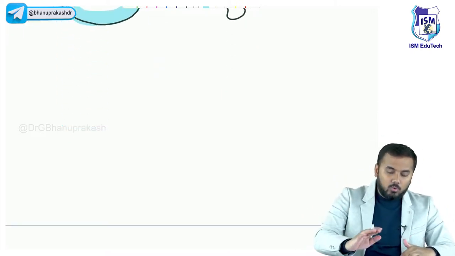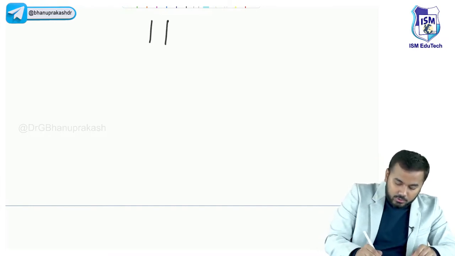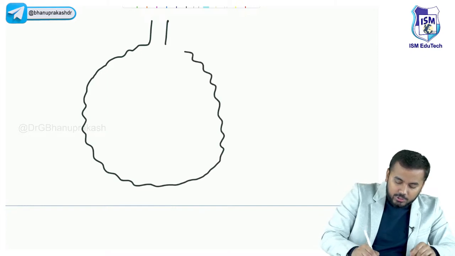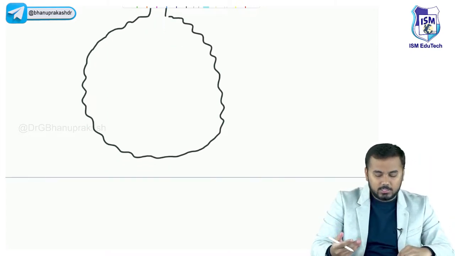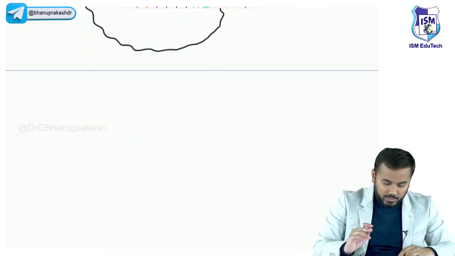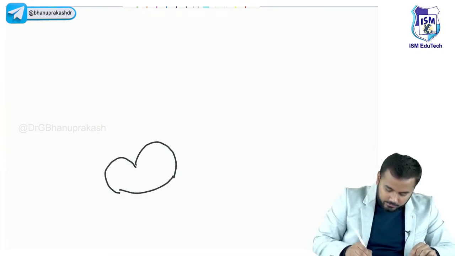Now all of you look here. I am drawing one collapsed alveoli here. So this is one collapsed alveoli. Actually, this picture is showing that the alveoli is not collapsed, but to make you understand this concept, I have just inflated the alveoli. But it is a collapsed alveoli. Let us also draw the heart over here.